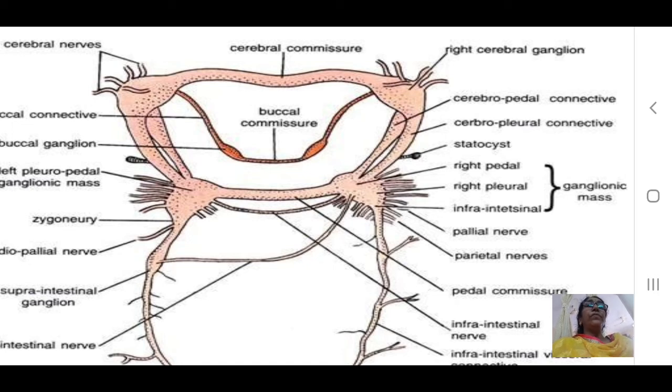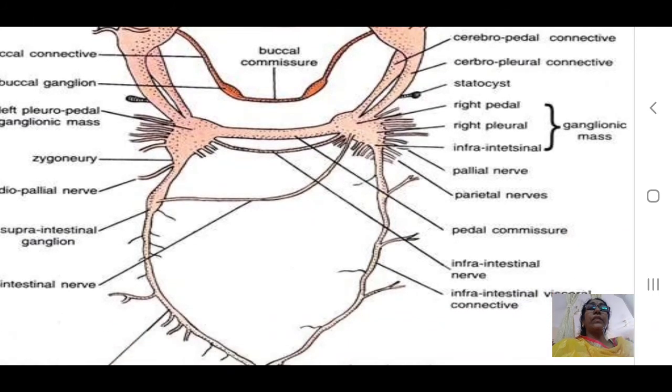Now, the nerves from the cerebral ganglia are going to the statocyst, tentacles and other anterior parts of the body. And the nerves from the pleural ganglia are going to the parietal nerves and other body parts.